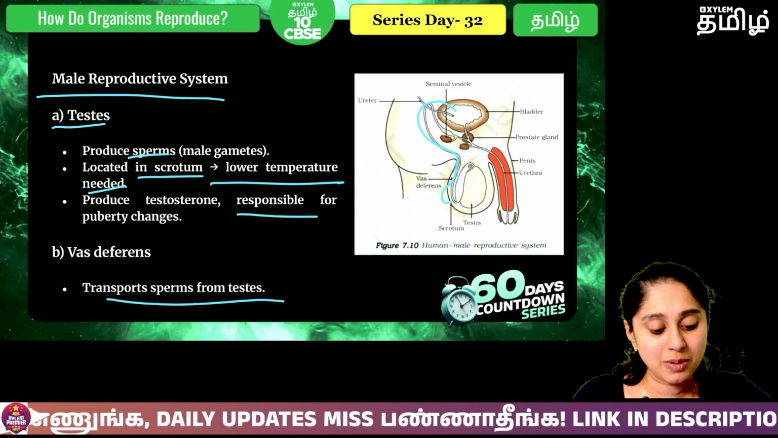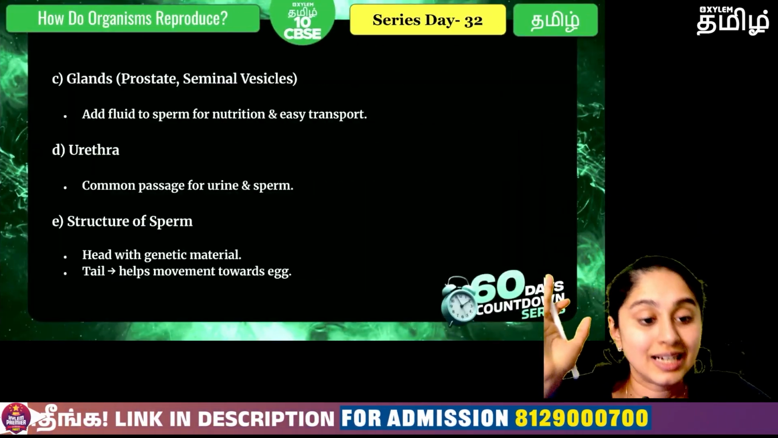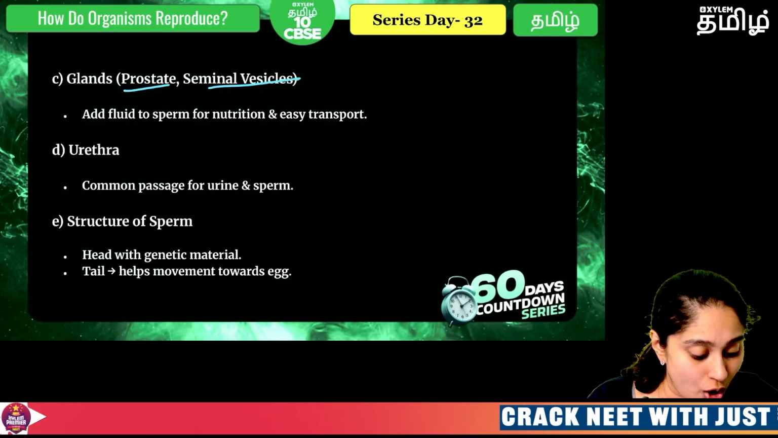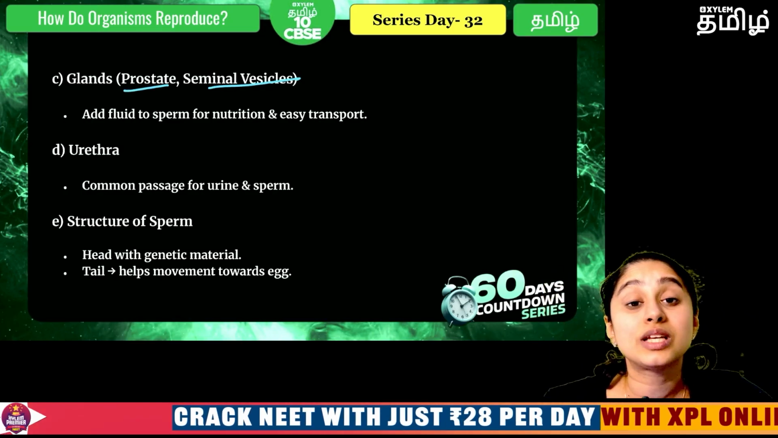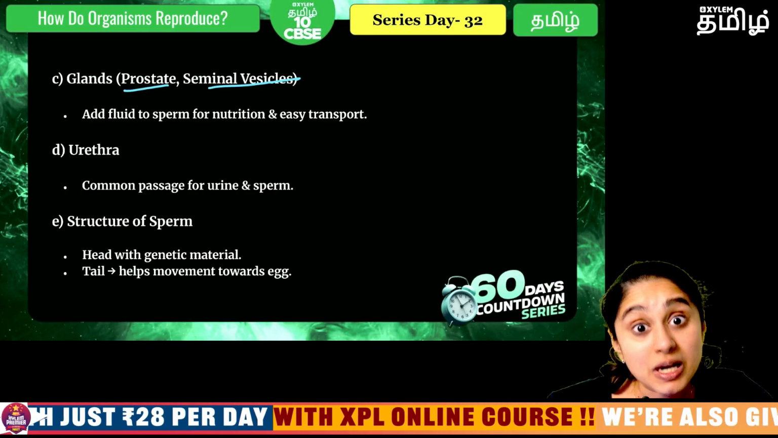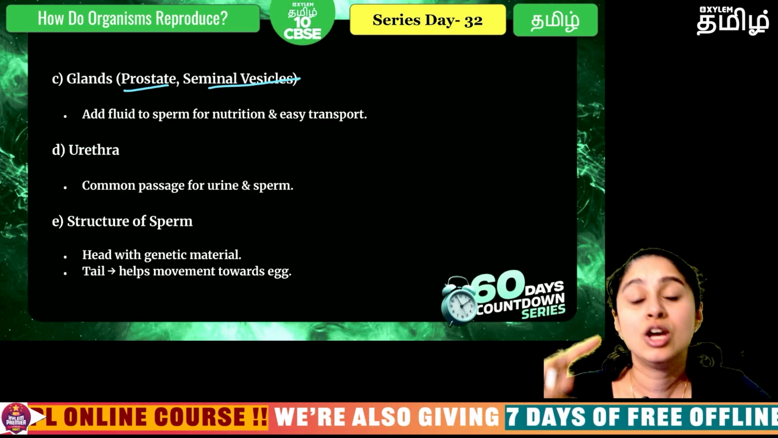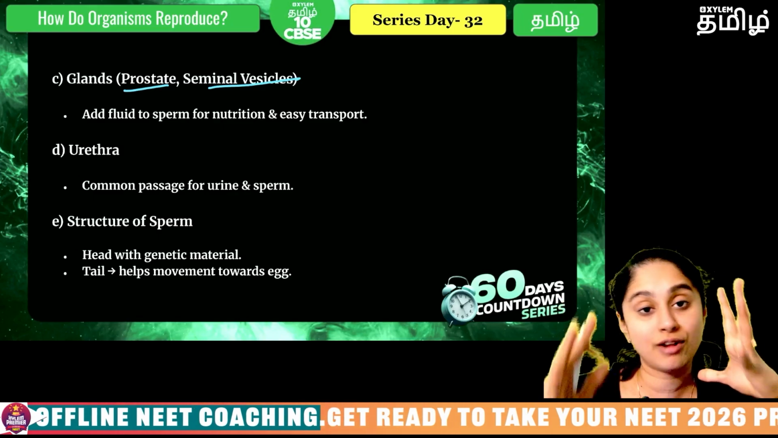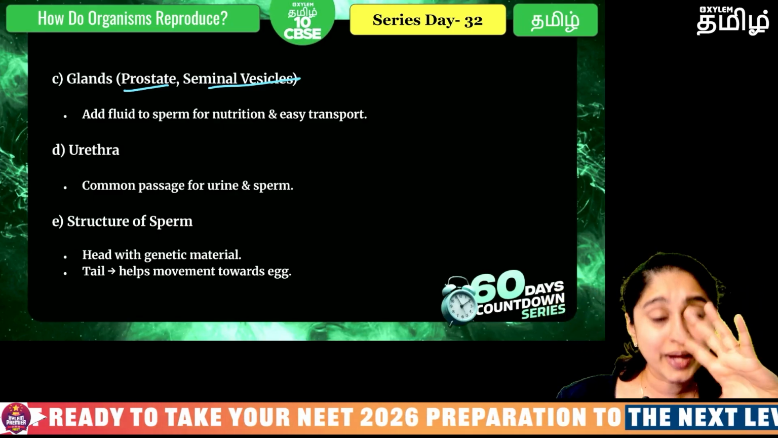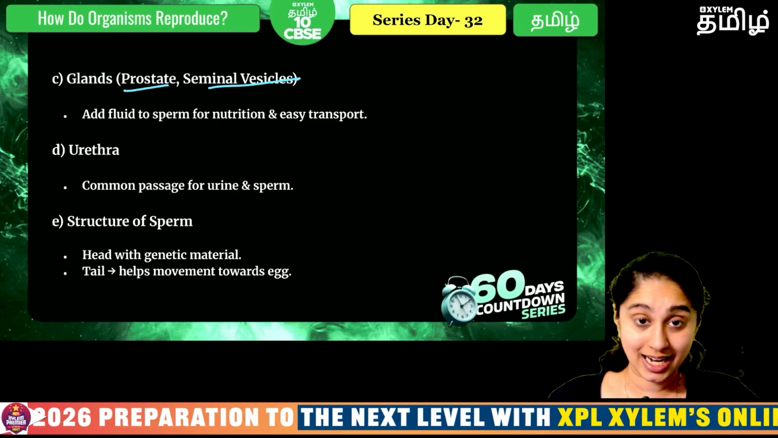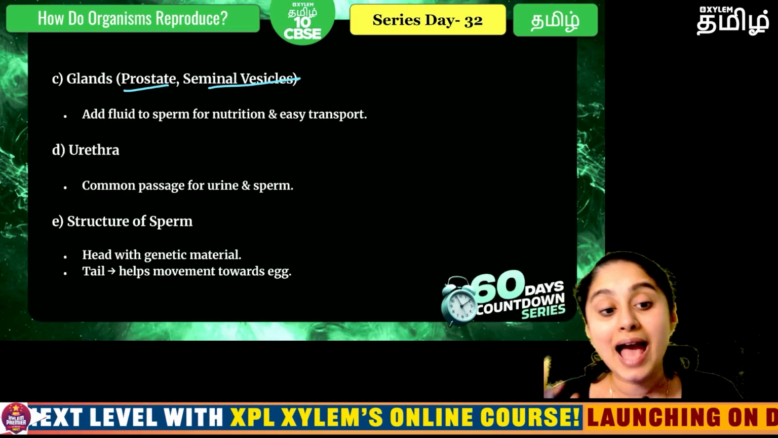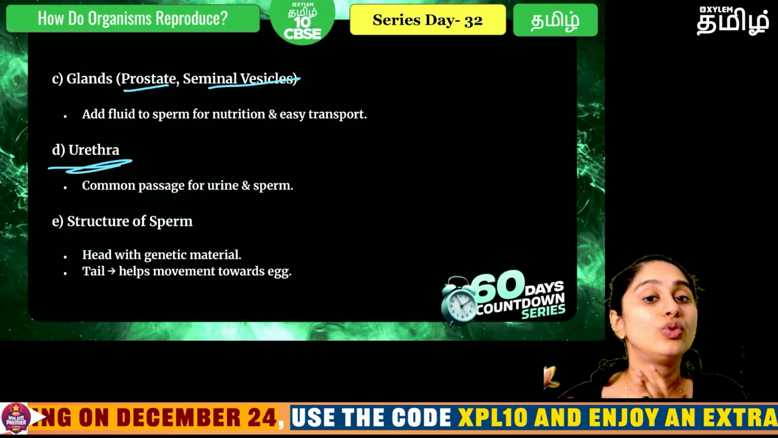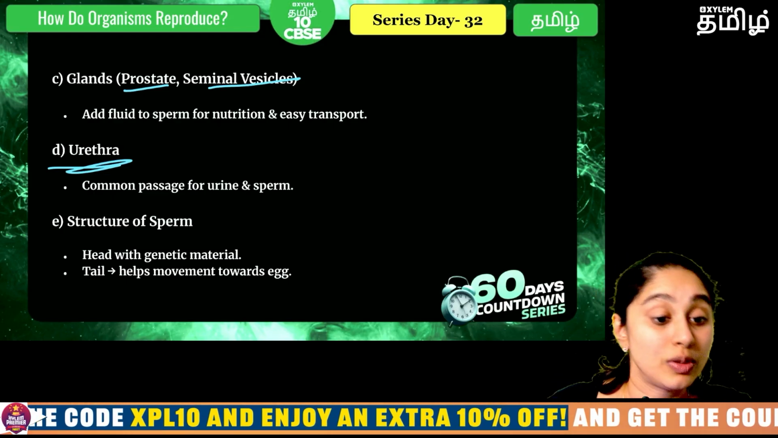Now from the testis we have a tubular structure called the vas deferens that will bring the sperms from the testis up to the glands. There are multiple glands: the seminal vesicle and the prostate, and all of these glands will give secretions for the sperms to get enough nutrition for transporting them, for making sure that they are alive and fit and fine before they reach the egg. Now the common tract that will take both the sperm as well as the urine out of the body is the urethra, and out of the urethra the mature sperms will be released.